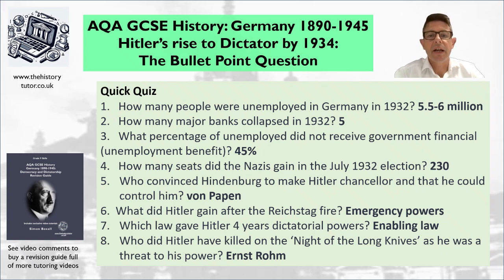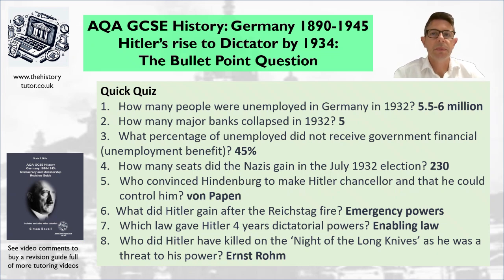And he managed to achieve this by making deals with the Catholic Party, making deals with the Centre Party, and of course the communists were banned after the Reichstag fire, and so he was able to get a two-thirds vote to pass this law. Who did Hitler have killed in the Night of the Long Knives?